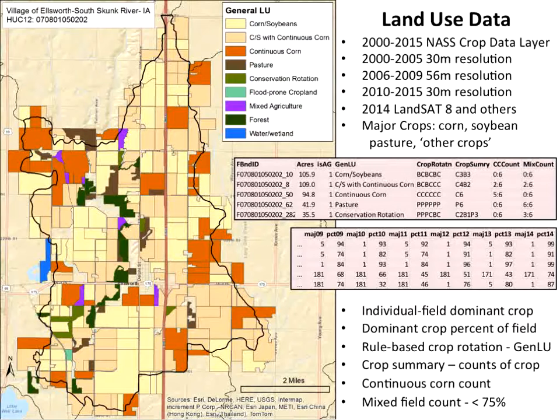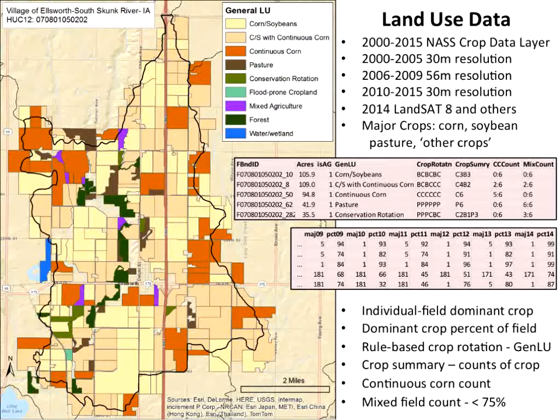So we're very pleased with the quality of the data they get, especially in recent years with regard to the land use. And so as you can see across the bottom panel here, this shows the majority crop in 2009 and the percent that makes up of that field. Then you can go all the way across, and for each year, we carry that in our crop history table.